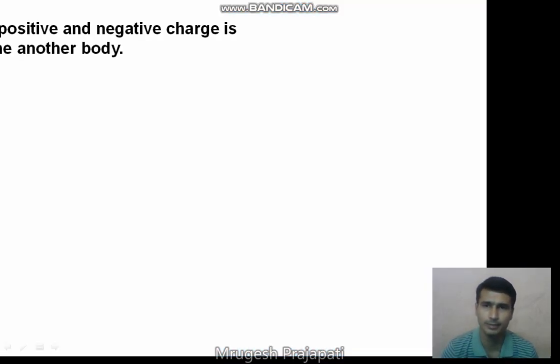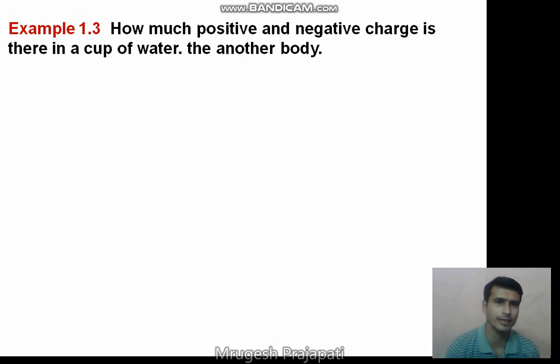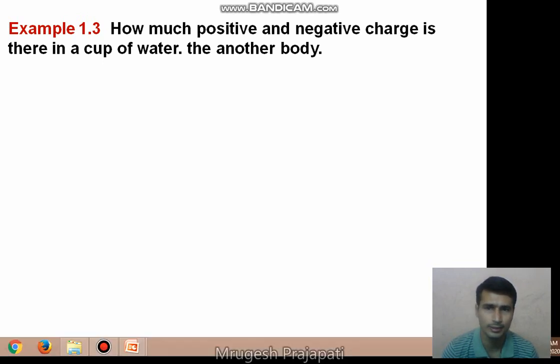In the next example we will see how much positive and negative charge there is in a cup of water. Right? How much positive and negative charge is there in a cup of water. Neglect this line, it was printed here by mistake.